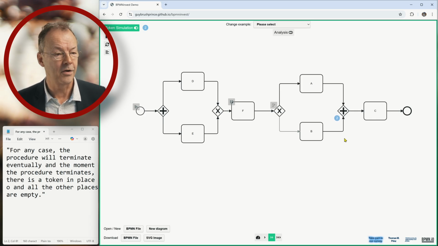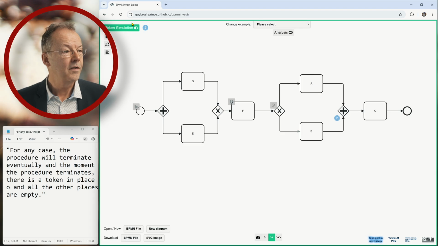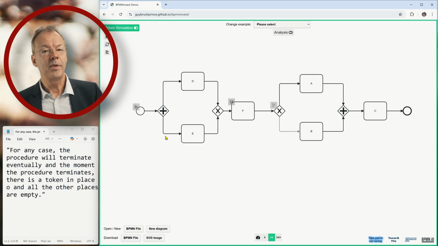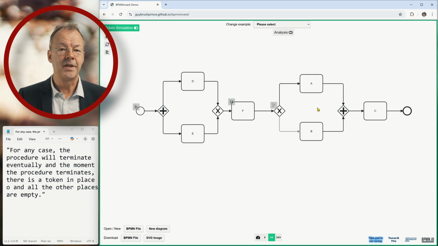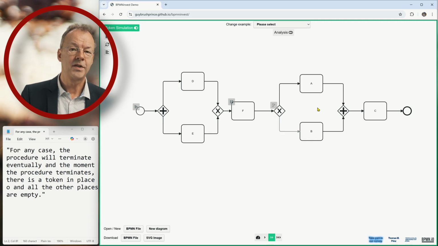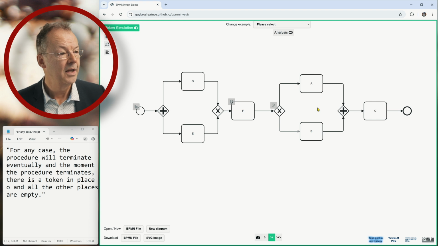So it's still deadlocked. But what if we implement some kind of clever logic in this splitting exclusive gateway that does something like distributing a token once to the upper branch and once to the lower branch?